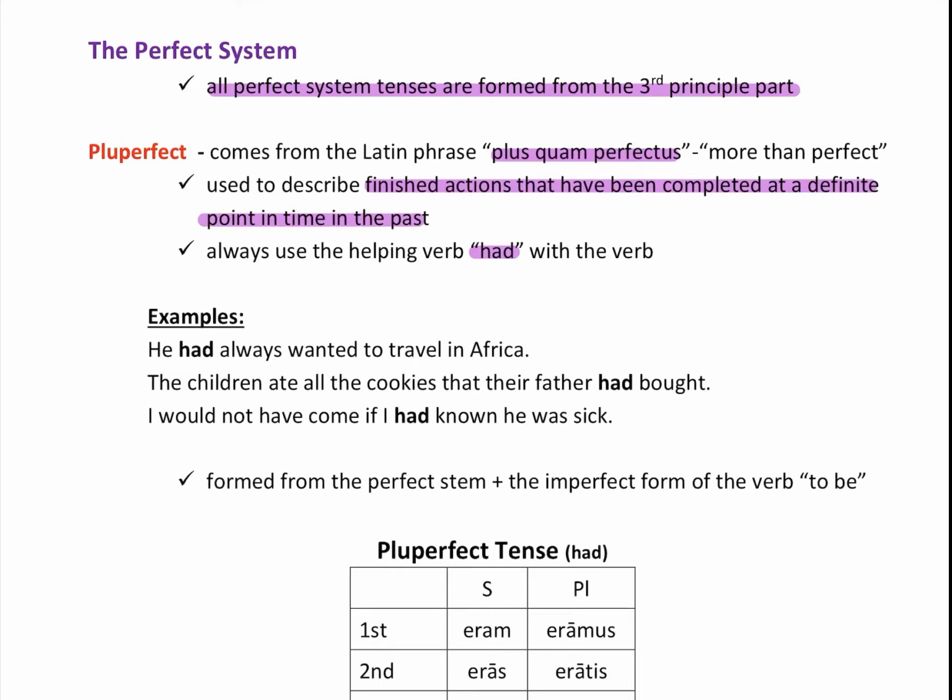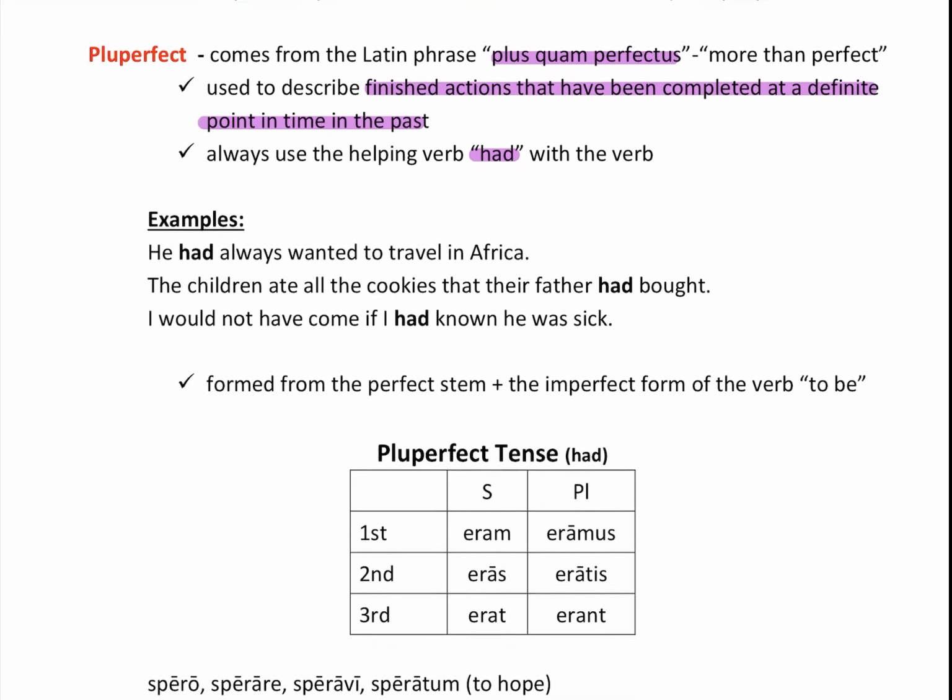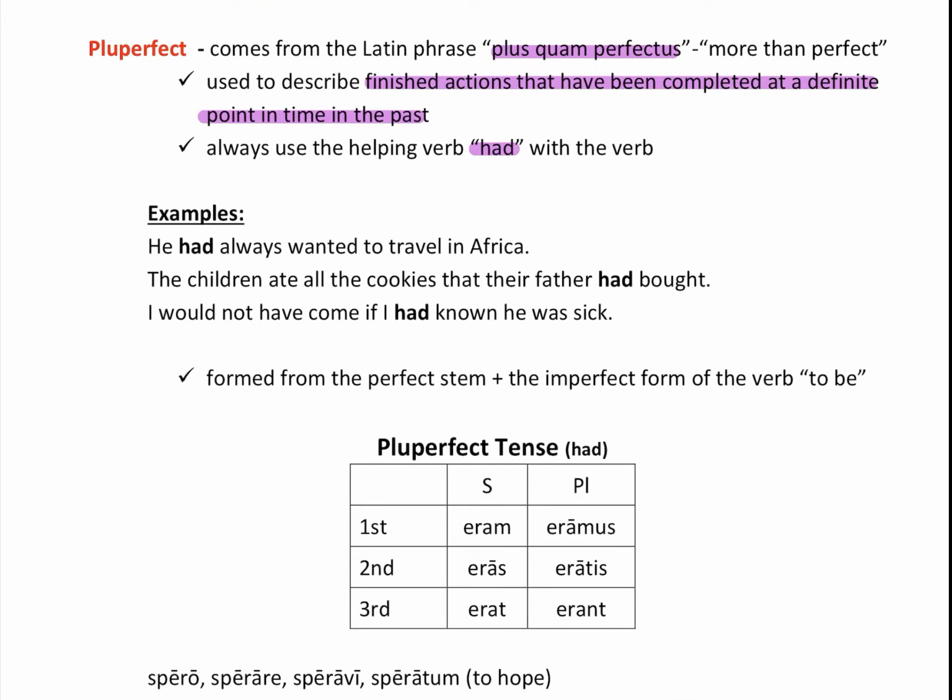All right, so let's give you examples. He had always wanted to travel to Africa. The children ate all the cookies that their father had bought. I would not have come if I had known he was sick. So it is formed from the perfect stem plus the imperfect form of the verb to be.